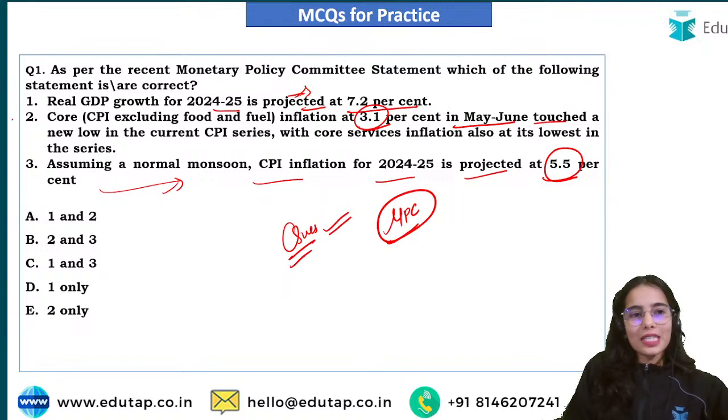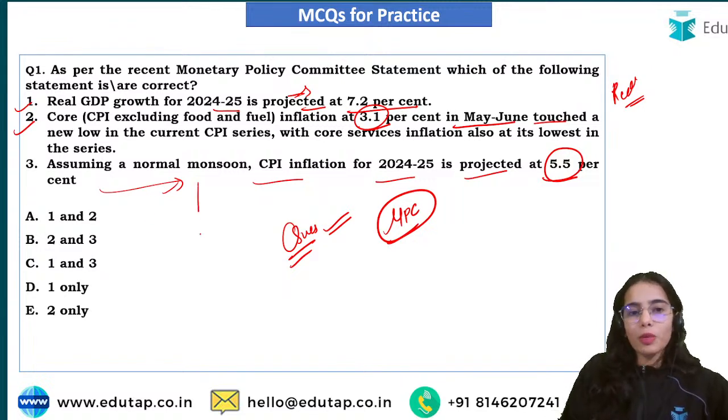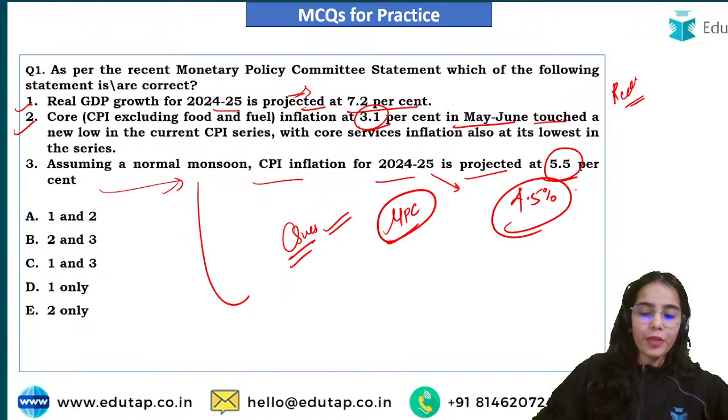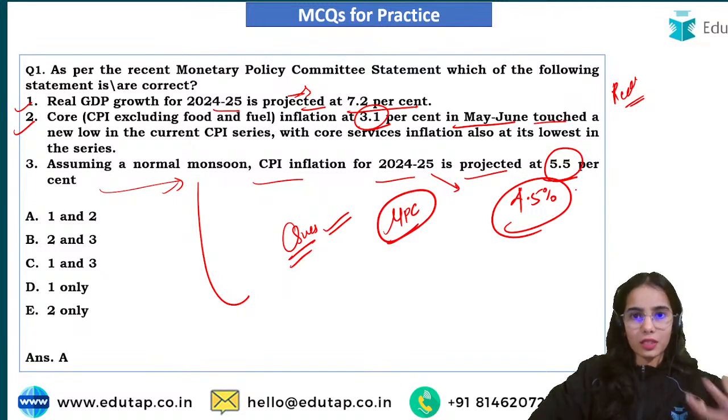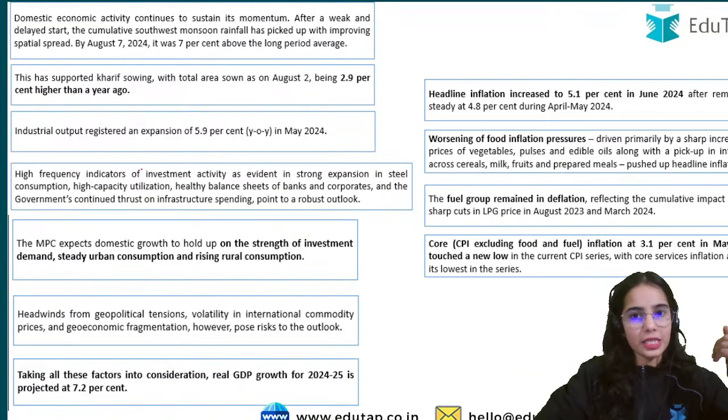The first and second statements are both correct: the real GDP growth projection is 7.2%, core inflation has gone down to 3.1%, and assuming a normal monsoon, the CPI inflation for 2024-25 is projected at 4.5%. This is what the Monetary Policy Committee statement has said. So the first and second statements are correct, but the third statement is incorrect.